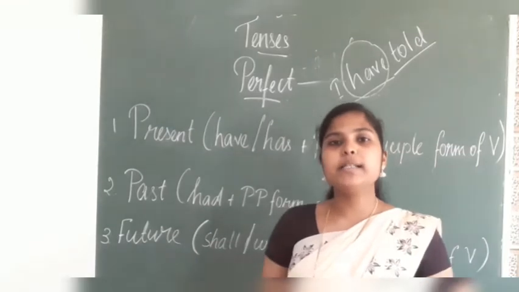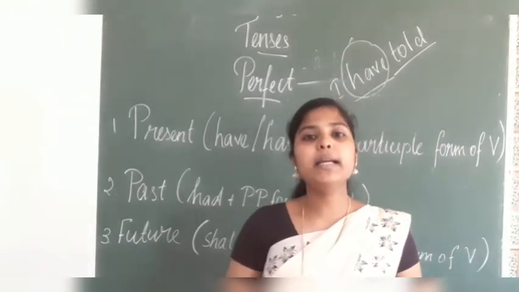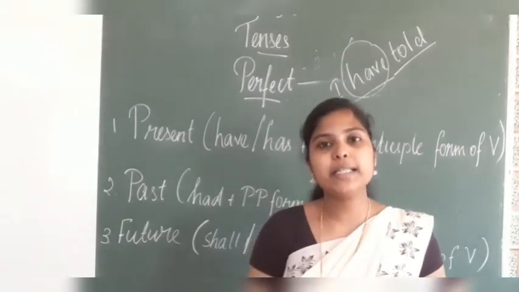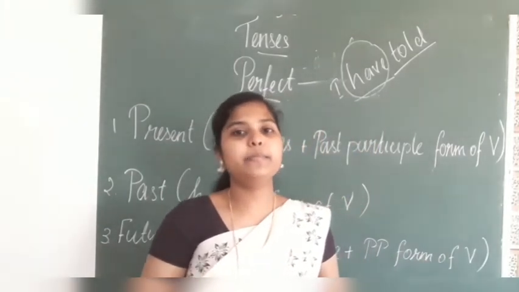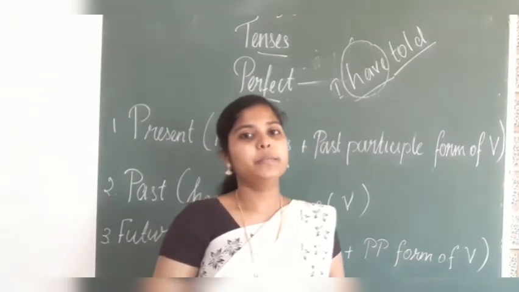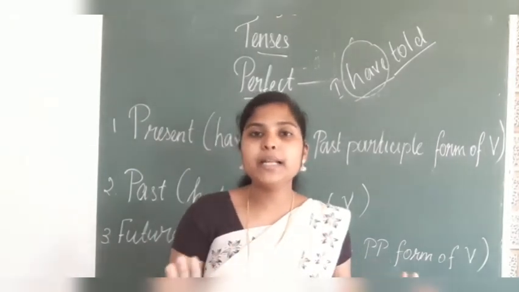Till this, can you understand, students? What are the verb forms for perfect tense? Have, has or had plus past participle of the verb. Perfect denotes completed action.